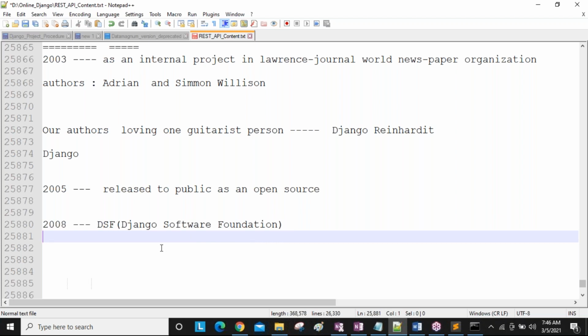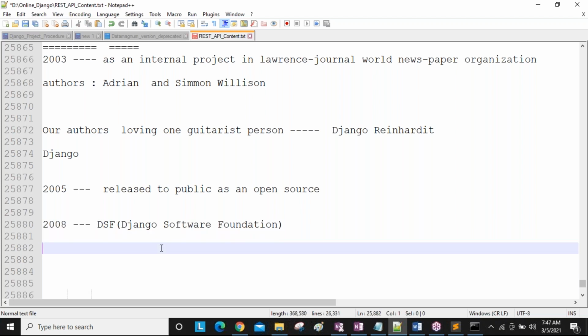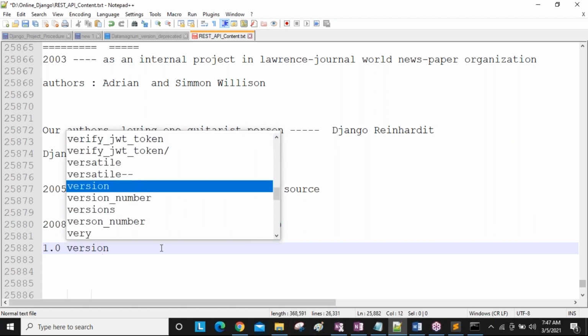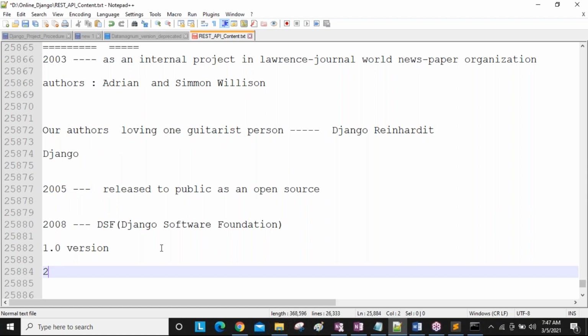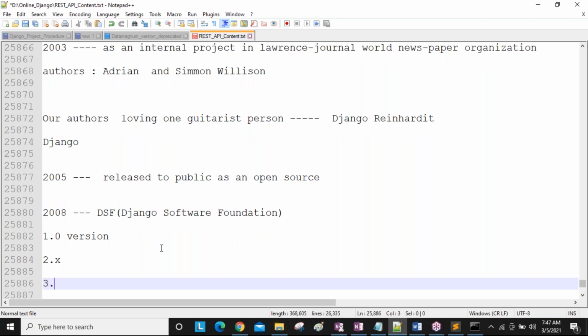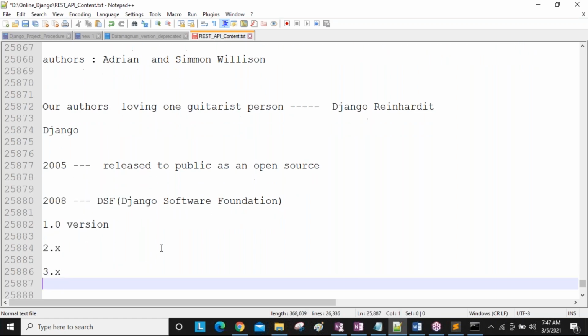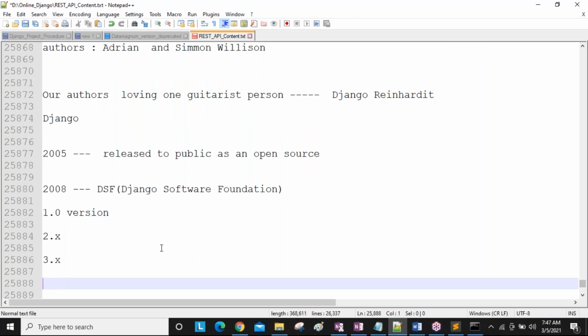Clear, guys? In 2008, they officially released one version, Django version 1.0. Later, 2.x versions also came, and after that 3.x versions also came. Django 2.0, 2.1 like that, and 3.1 also. So recently 3.1 point some x version. x means a different subversion, guys. Okay, so this is the latest version of Django currently.